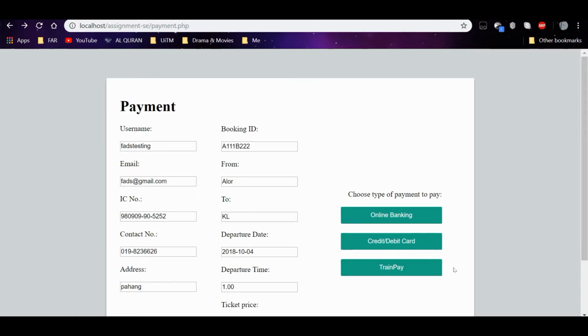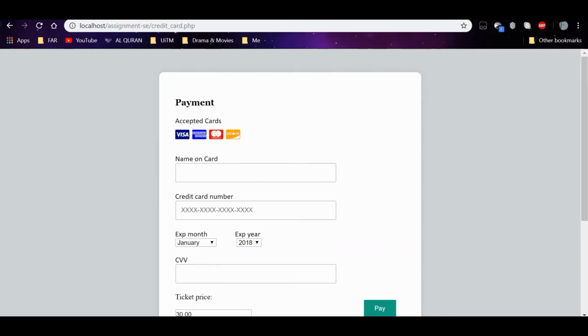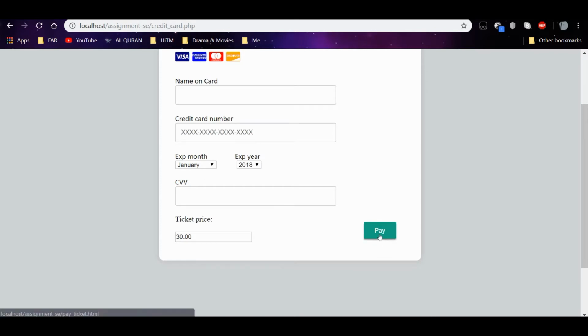If you want to choose credit card, just click here. We have to put all the information of our card and then click pay.